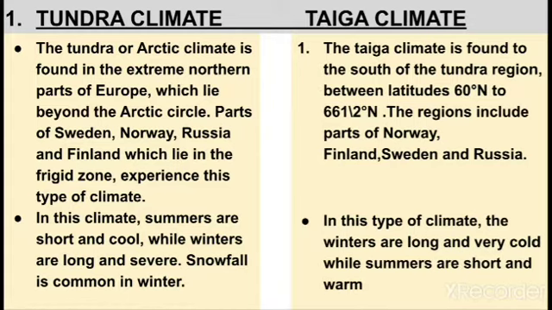Second point, in tundra climate you will write: in this climate summers are short and cool while winters are long and severe. Snowfall is common in winter.